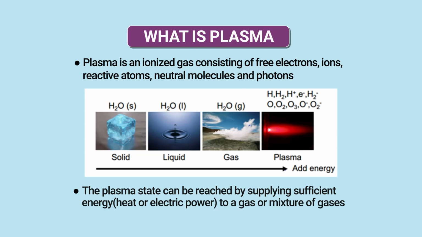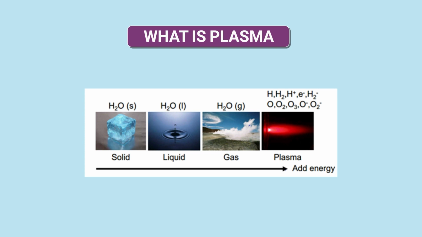Now coming to another technology, that is plasma technology, the application of plasma. What is plasma? Plasma is an ionized gas which can consist of free electrons, ions, reactive atoms, neutral molecules, and photons. How is it produced? If we have a material in the solid, liquid, or gas state, and we put in energy, there is gradually a change in state. After the gas state, if very high energy is transmitted further, it can come to the state of plasma.